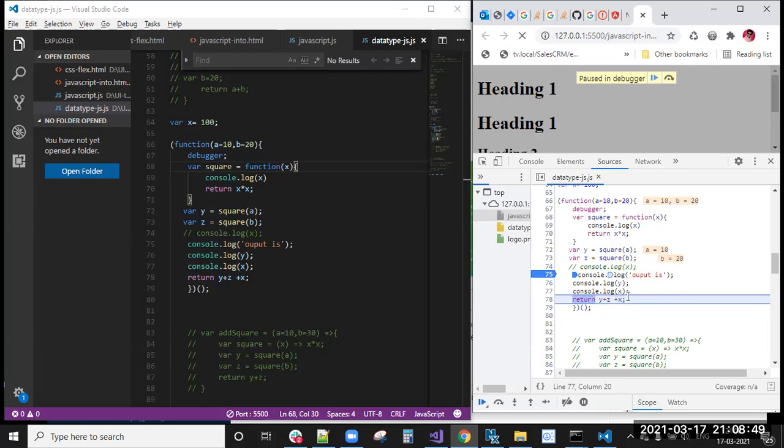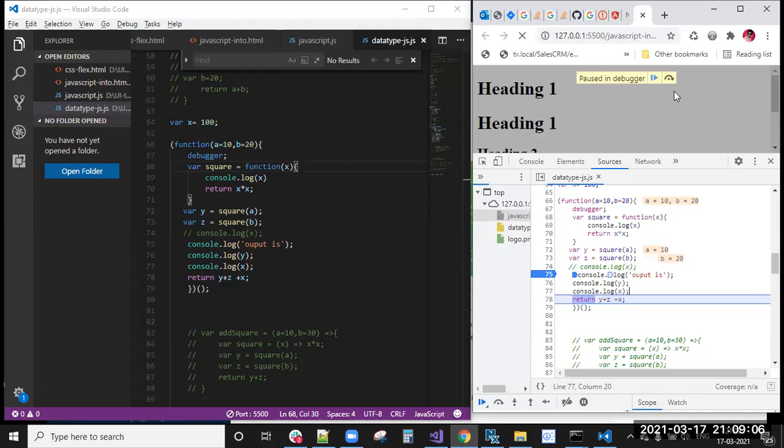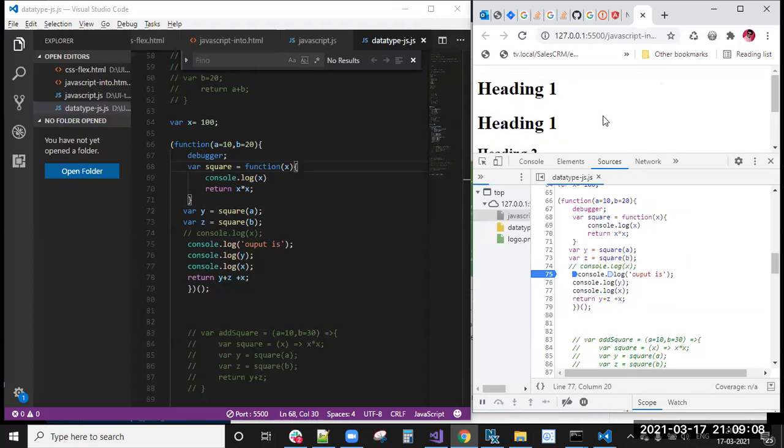Like outside I can declare var x, and then x equal to y plus z. In that case we will get the value 400 for x. In that case you can write the immediately invocable function. And the third way is by clicking on a button.